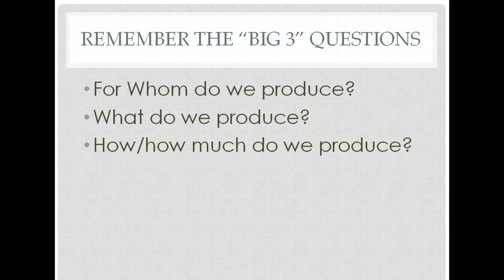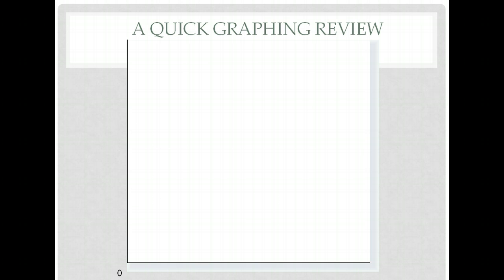Second, we also learned in yesterday's lesson that because resources are scarce and because we have opportunity cost, we have to ask questions. And different societies, as we learned yesterday, answer those questions differently. What were those questions? For whom do we produce? What do we produce, and how much do we produce? Now, we can think about that conceptually, or we could put it in the form of a model. And the most common kind of model that we use in economics is what's called a graph.